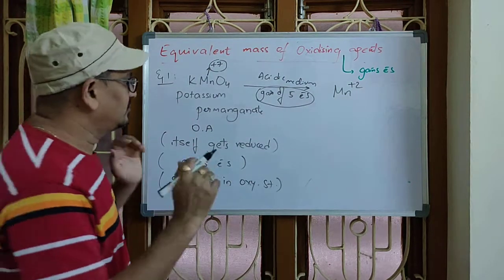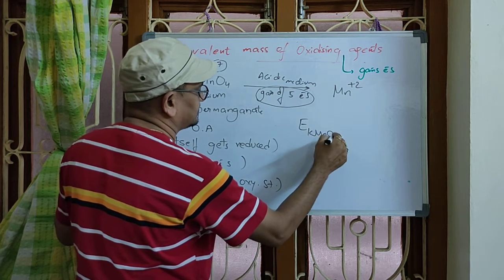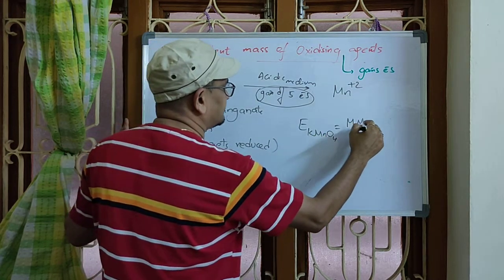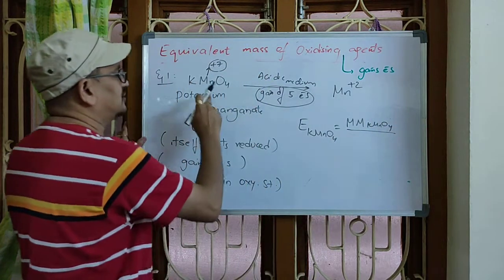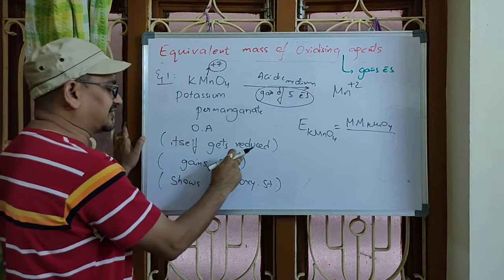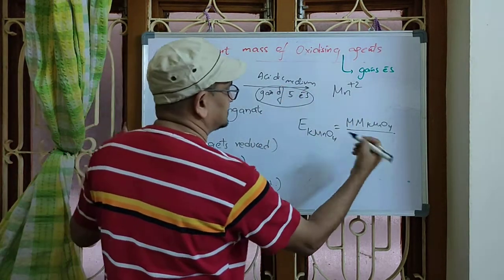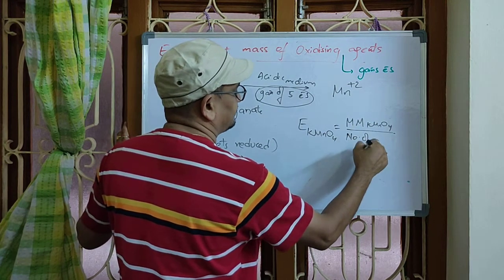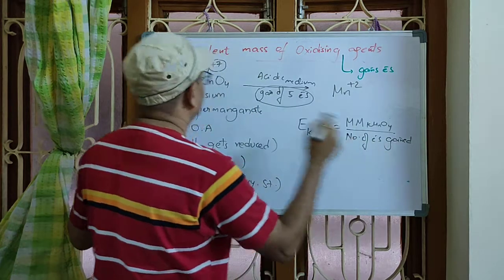Now, if it is a question to calculate the equivalent mass of potassium permanganate, it is molar mass of potassium permanganate over, what is the job of potassium permanganate as an oxidizing agent? Gaining electrons. How many electrons has it gained? 5 electrons. So the number of electrons gained by 1 mole.